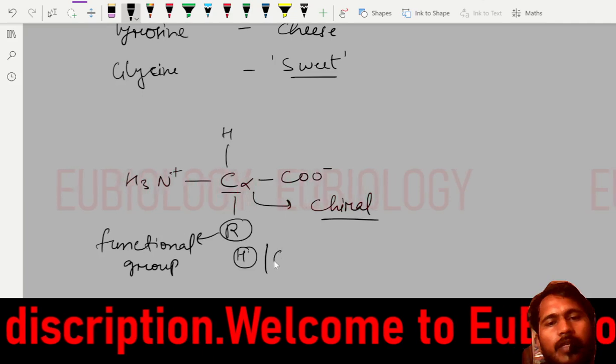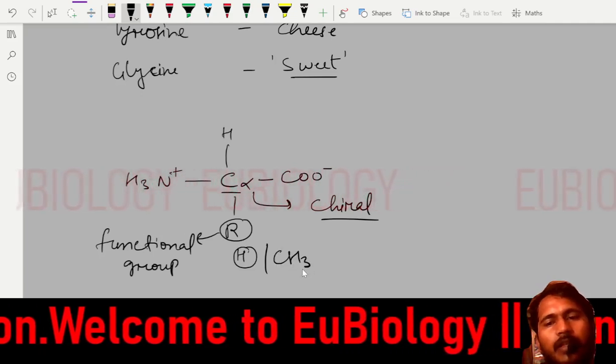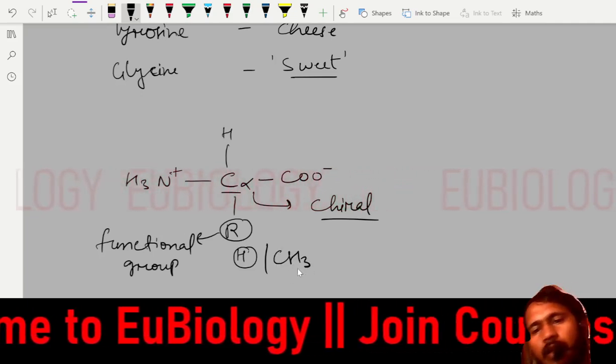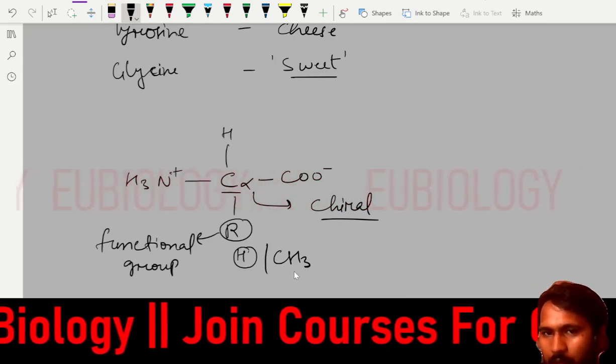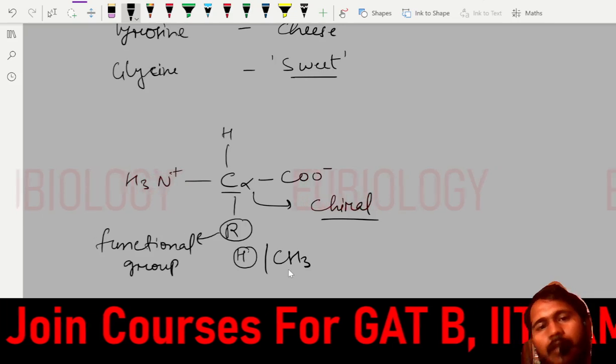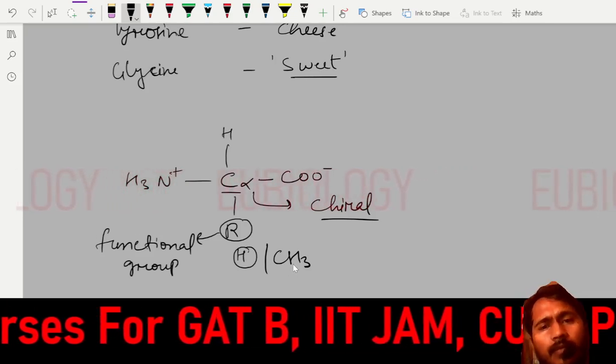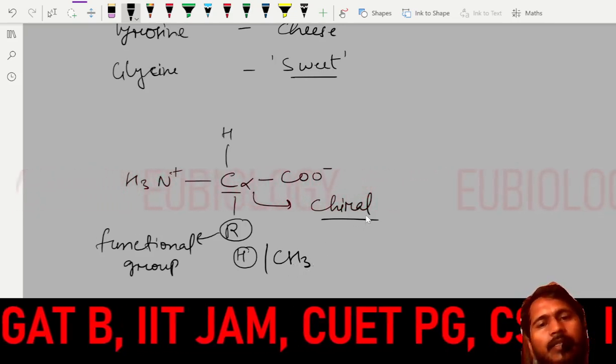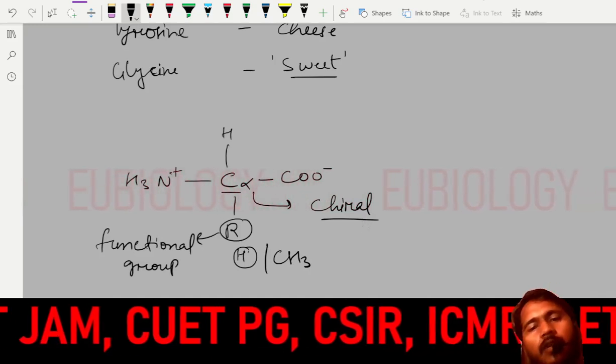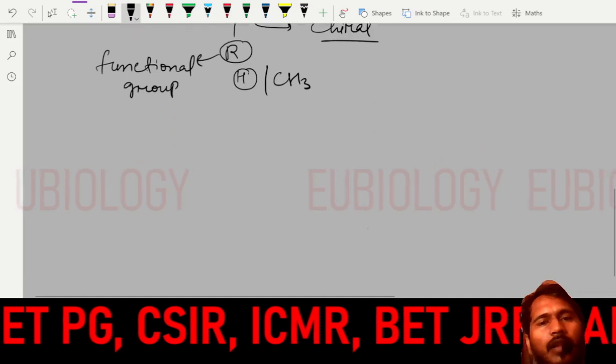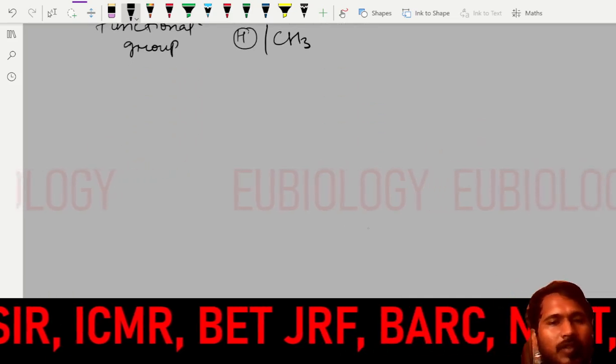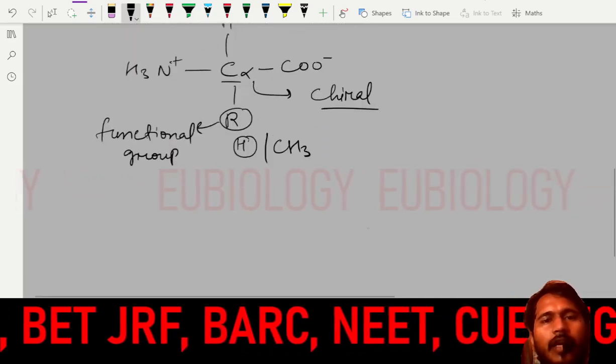Now, if it is CH3, then you will find a change in the isomer, and the mirror image gives a non-superposable image. Then it will form an isomer. In that case, the amino acid is called optically active. I will try to show you here in coming videos also. Don't worry about it.